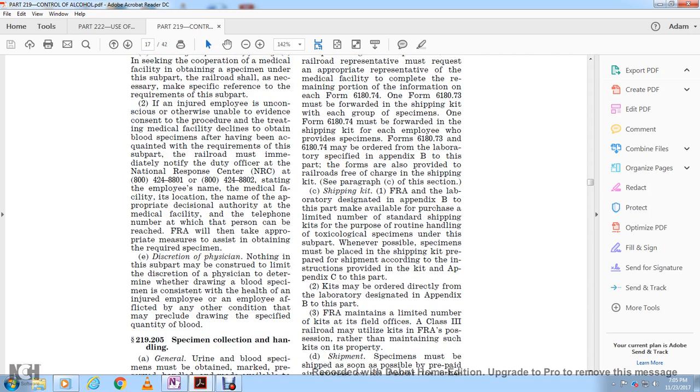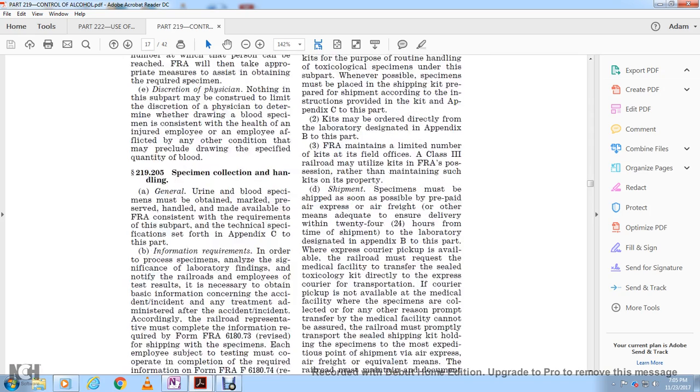Kits may be ordered directly from the laboratory designated in Appendix B of this part. FRA maintains a limited number of kits for the field offices for Class 3 railroads, which may utilize the FRA's possession of kits rather than maintaining such kits on their own property.